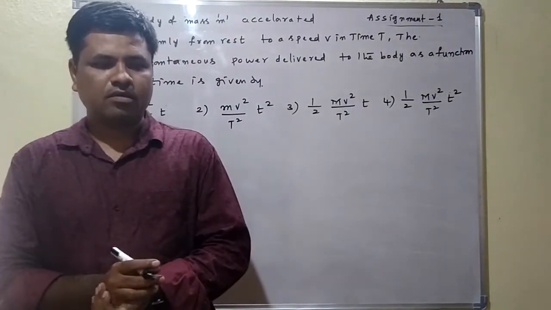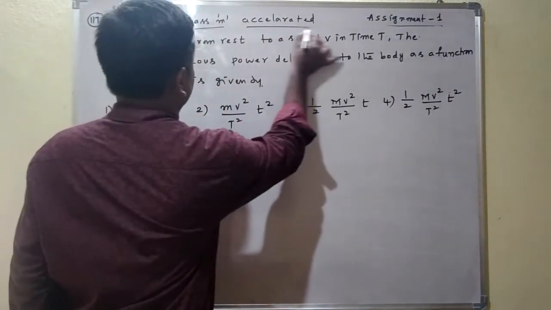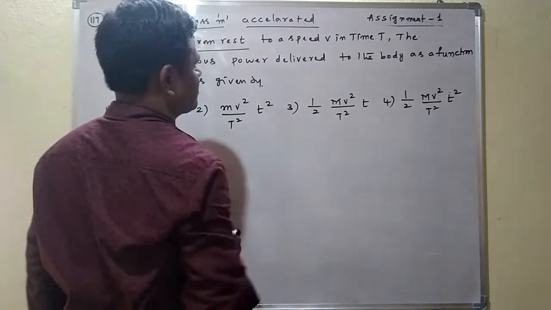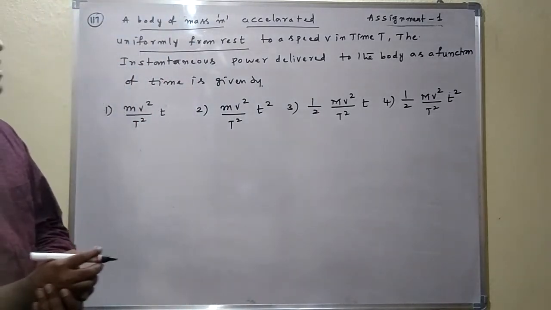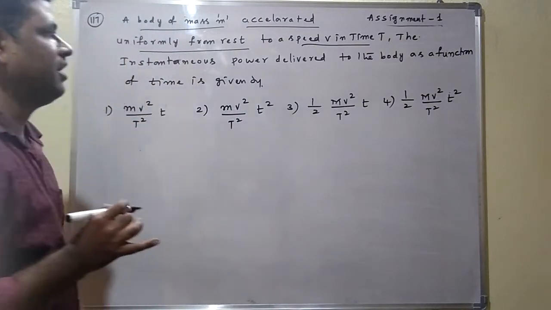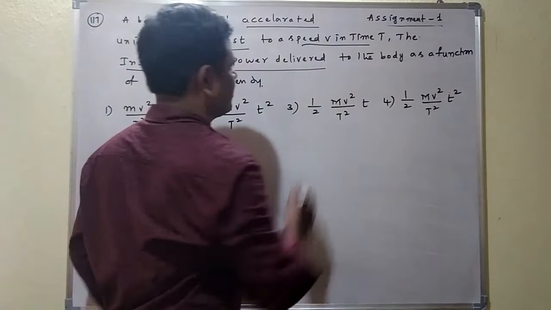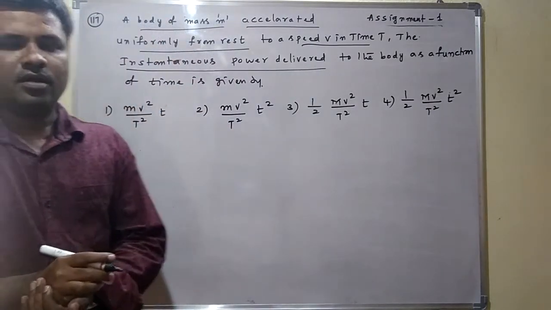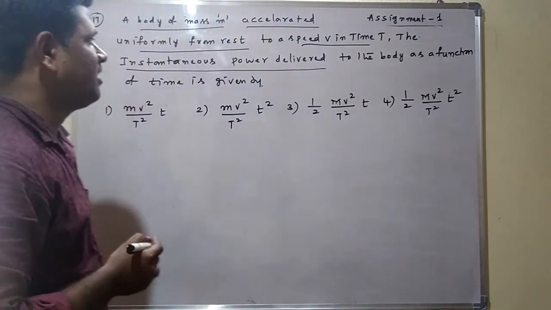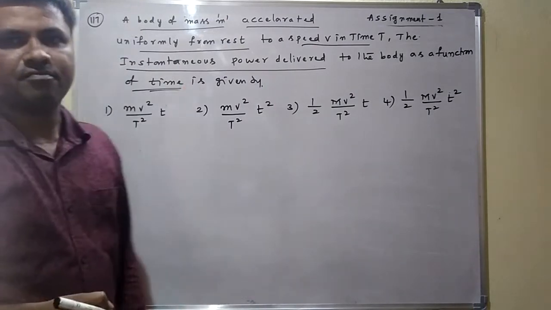See question number 117. A body of mass m is accelerated uniformly from rest to a speed v in time t. The instantaneous power delivered to the body as a function of time, they are asking. Instantaneous power as a function of time.